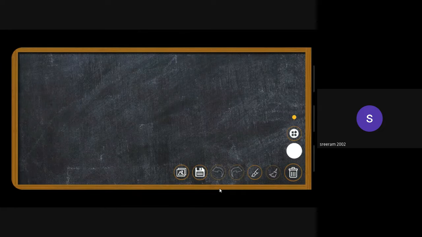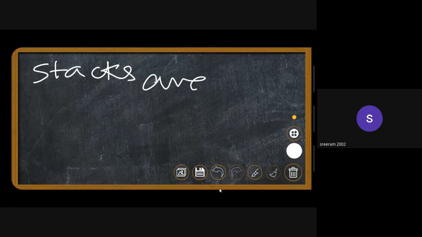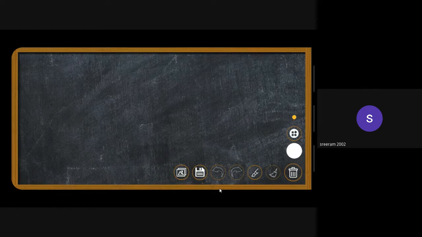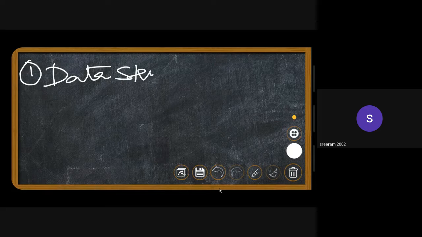Okay, guys, welcome to the session on stacks and queues. So let's first see what we're going to learn in today's session. We'll be starting off with the definition of data structure. Since it's our first official session on data structure, we'll know what data structure is.